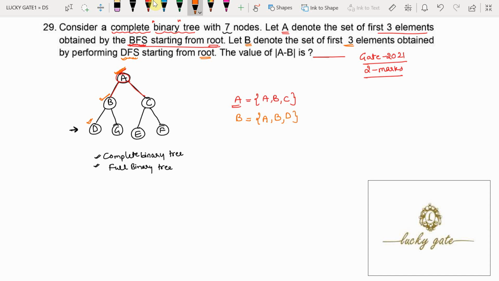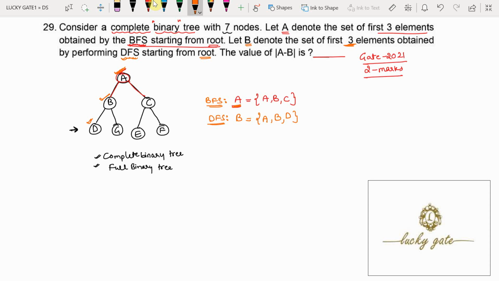Only the first three elements. Now A represents the set of elements after performing the breadth first search, and B represents the set of elements after performing the depth first search. According to the question, it requires only three elements, and I have taken three elements.